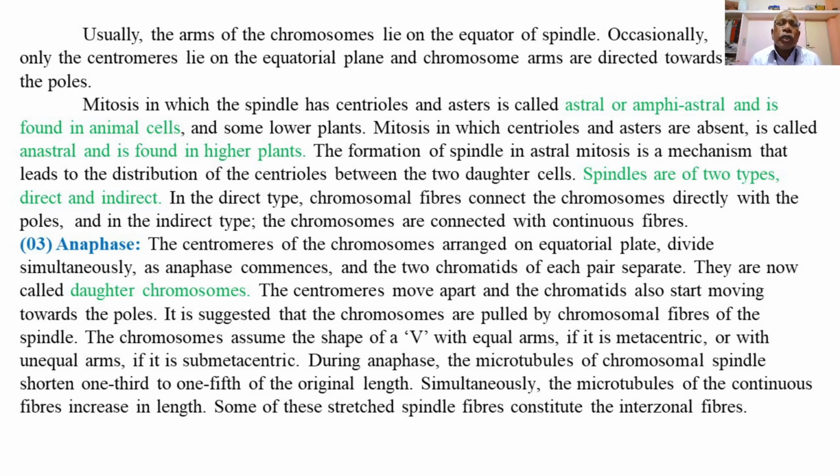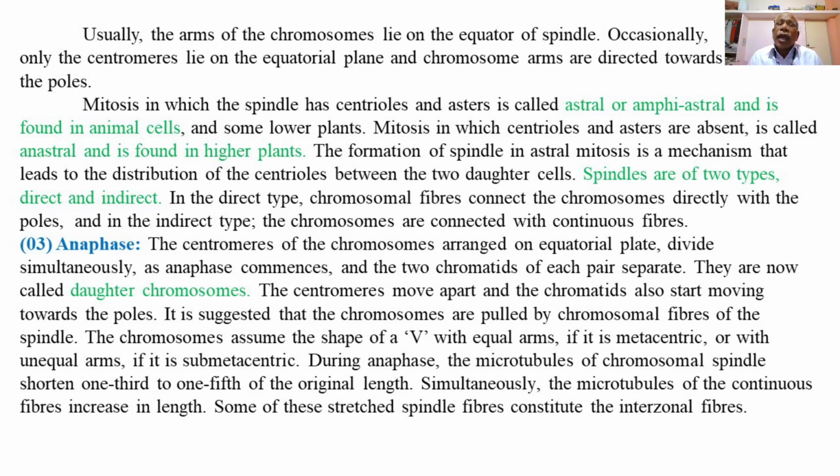So mitosis in which the spindle has centrioles and asters is called astral or amphiastral. The process of mitosis in which the centrioles and asters are present is called astral or amphiastral, and is found in the animal cells.